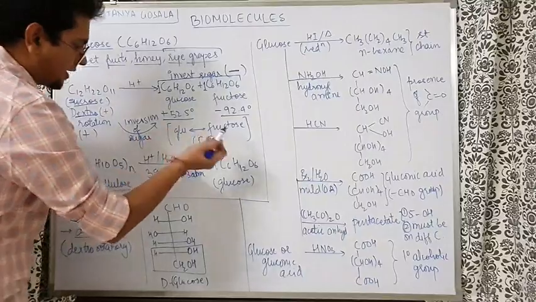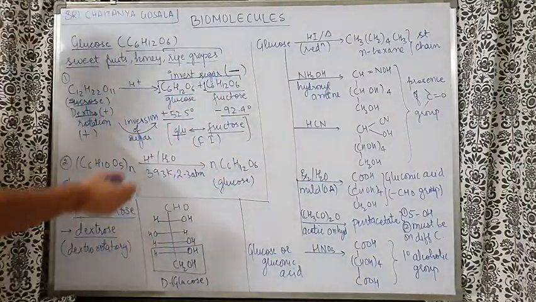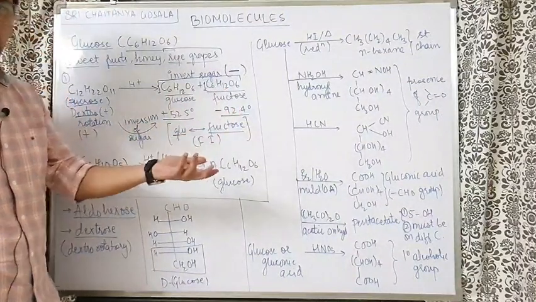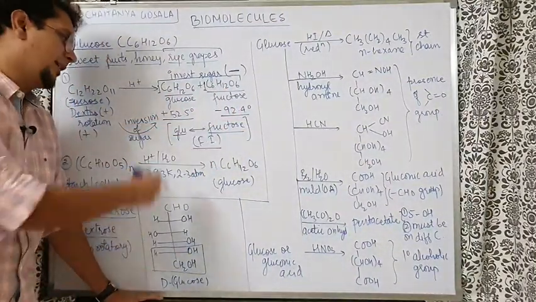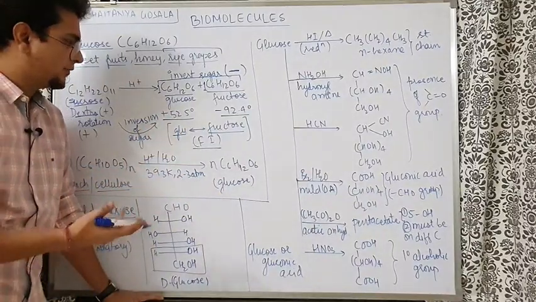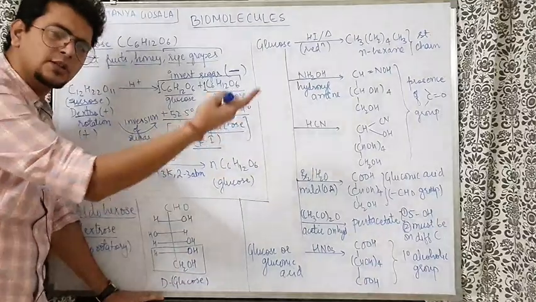Then understand one more thing here: glucose and fructose both have the same formula, but still they are two different compounds. That means they are isomers. Which isomers? Functional isomers. Why? Here glucose is aldose and fructose is ketose. This is the aldehyde functional group, this is the ketone functional group.